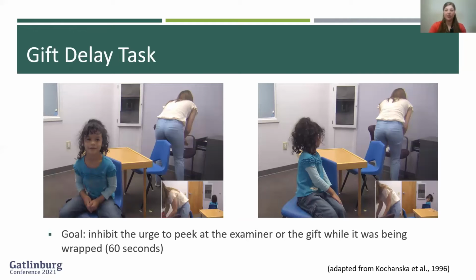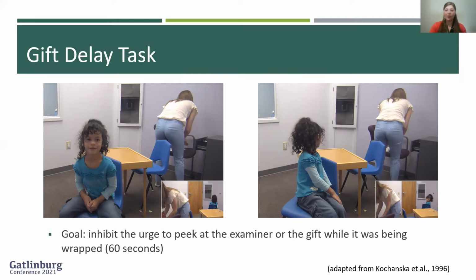Here, you can see screenshots of a participant at the beginning of the gift delay task and as the task progressed. Before the task, the examiner told the child she had a gift, but she had forgotten to wrap it and wanted it to be a big surprise. So the child was instructed to remain seated and not look or peek. Then the examiner went out of the child's view to loudly wrap the gift for 60 seconds.